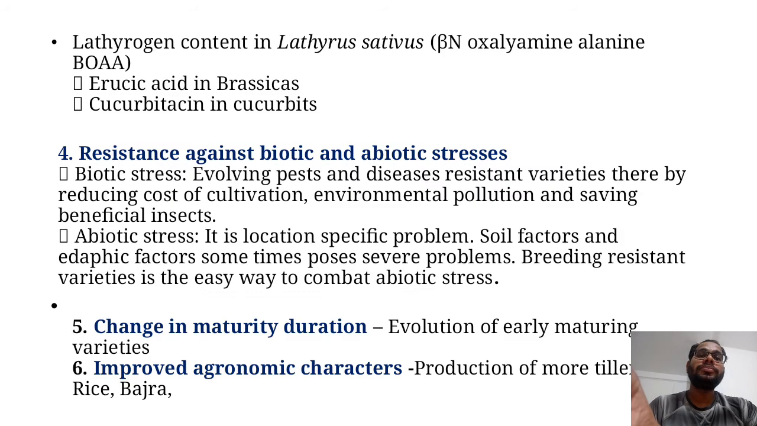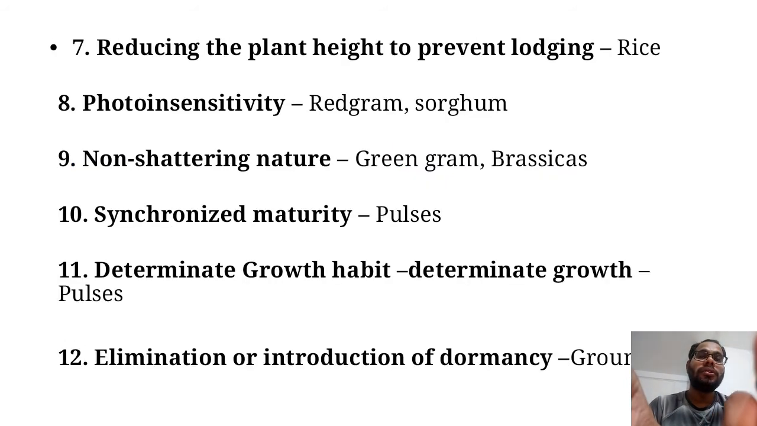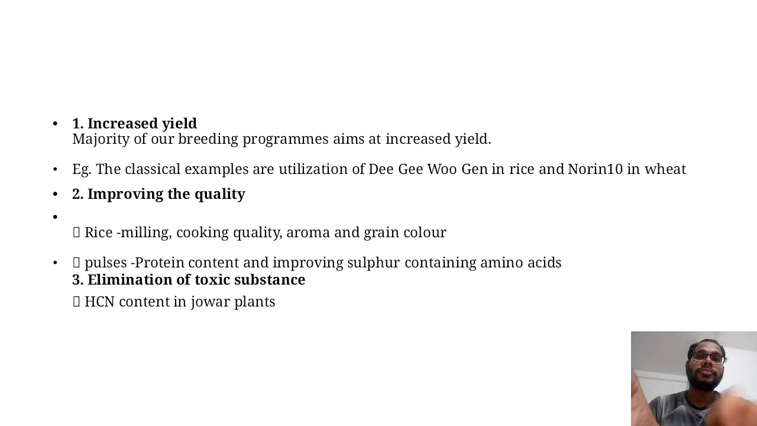The second objective is improving the quality traits in rice. Quality traits are milling, cooking quality, aroma and grain color. These are the qualitative types of traits we are improving. For the pulses, we are increasing the protein content and the sulfur-containing amino acid content. And the quality trait in oilseeds is the PUFA content also.